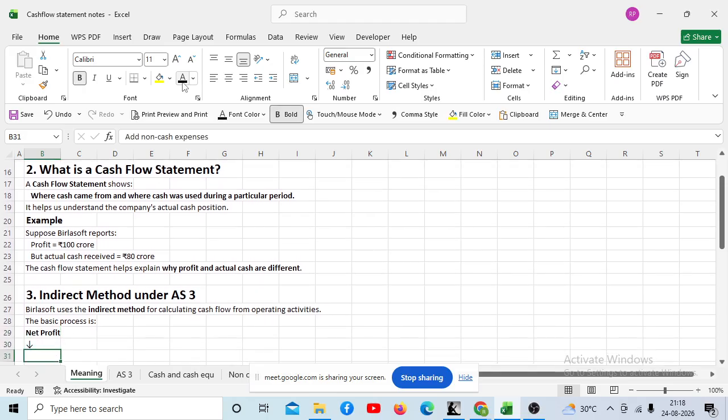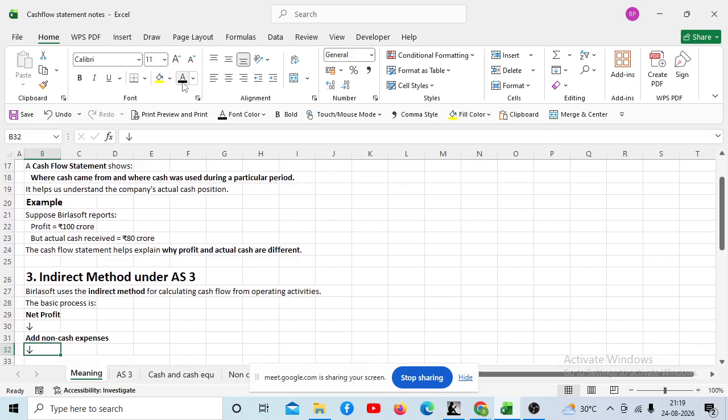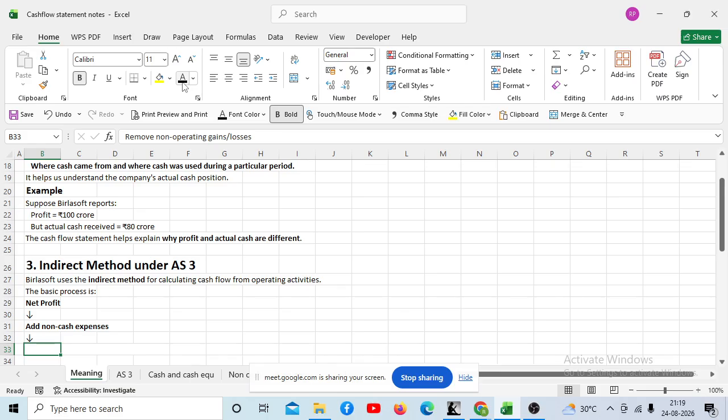In the net profit there are some items which are not related to cash, so we add back that non-cash item, for example depreciation, right? You tell me, we write depreciation in the profit and loss account debit side, do we pay any money for that? No. That means it is a non-cash item, right? So we add back that. Why are we adding back? Because we want to actually know the flow of cash, right?